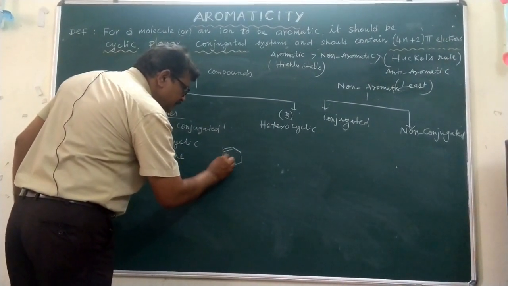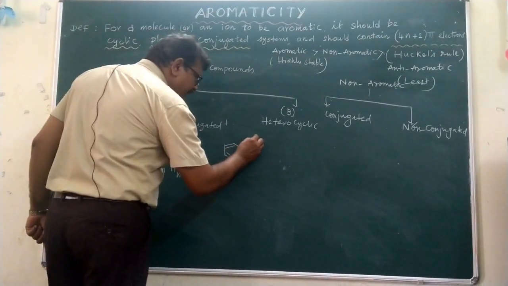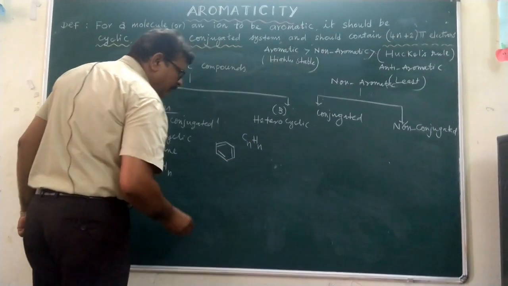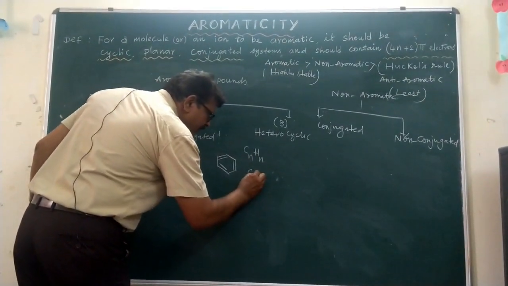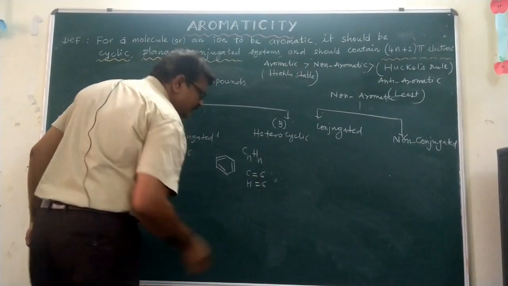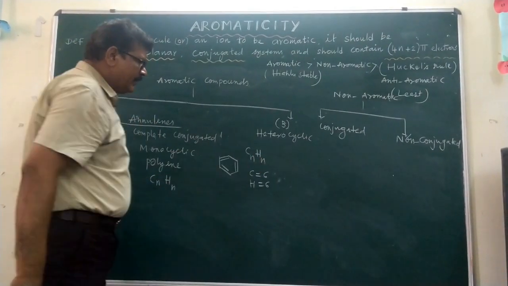The simplest compound is benzene. If we apply the formula CnHn, there are 6 carbons and 6 hydrogens, so n equals 6.